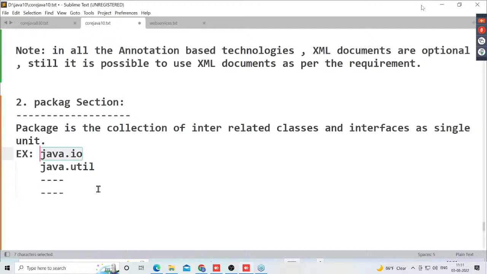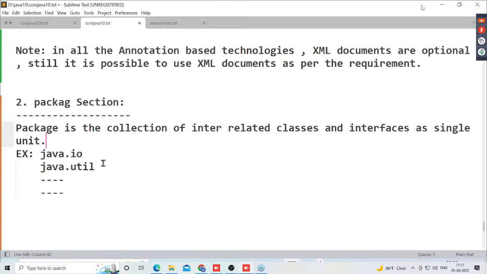Java.io is a package which will provide all predefined classes and interfaces as related classes and interfaces as a single unit. So now tell me, the classes and interfaces which we are using in our Java applications to perform input and output operations, are all these related classes and interfaces or not? That's why I said to you, a package is a collection of interrelated classes. Each and every class of Java.io is interrelated. They are interrelated classes and interfaces as what?